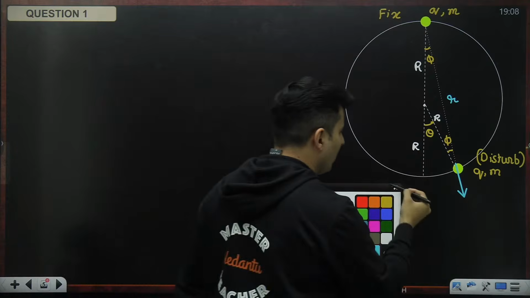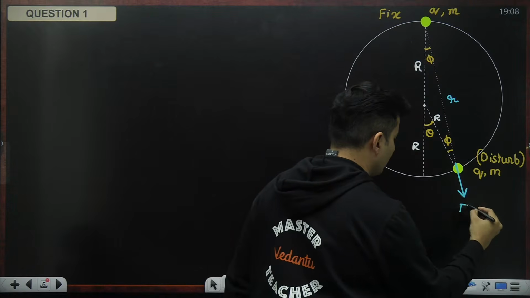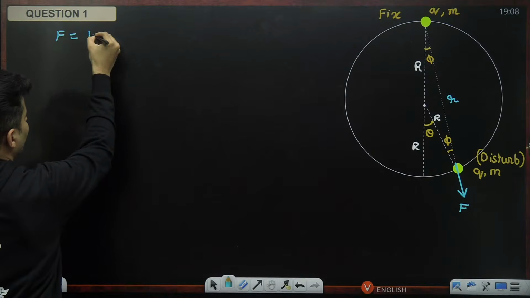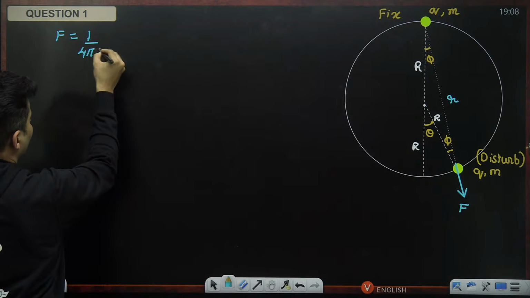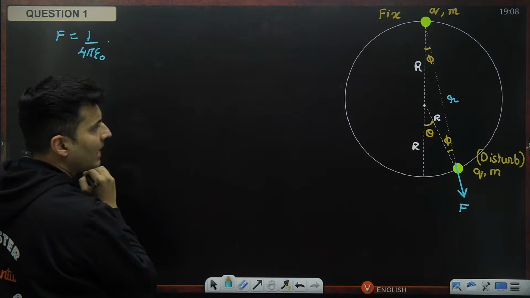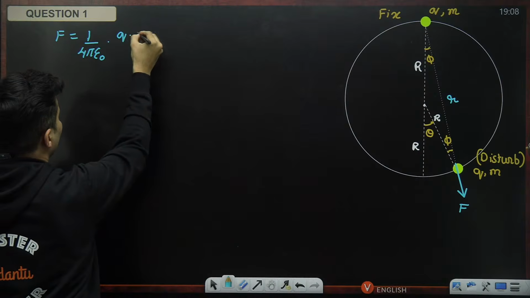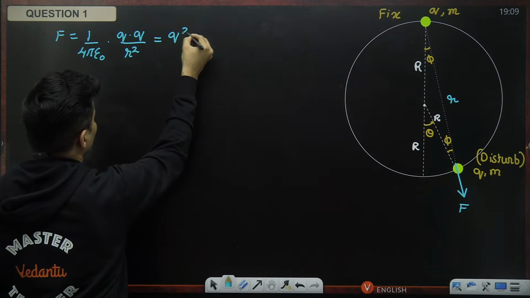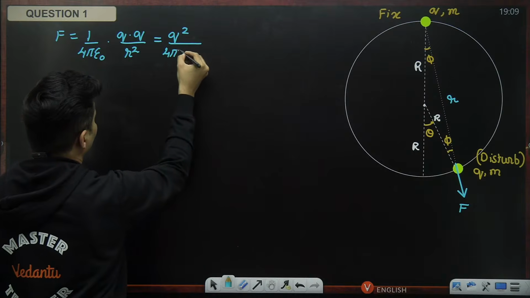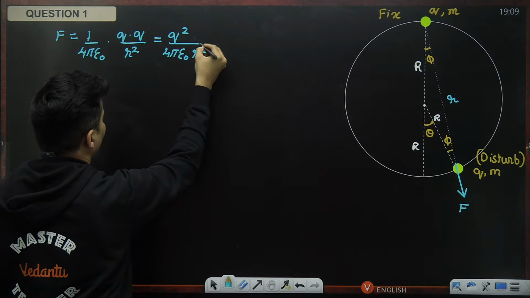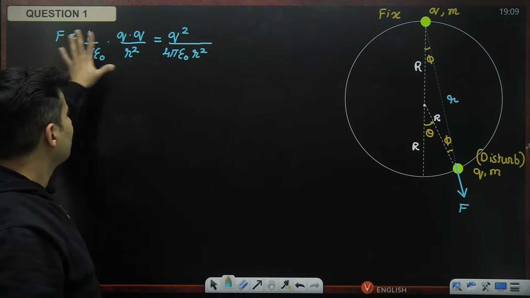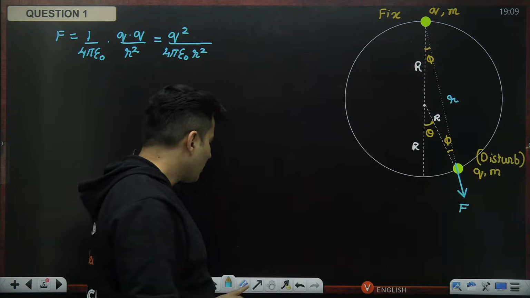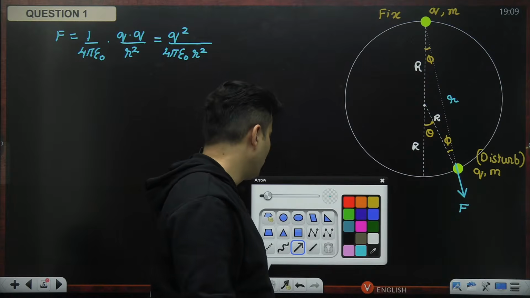First things first, how much will that force be? That force which I am seeing will be Coulomb's constant, which is 1 by 4 pi epsilon naught, multiplied by q1 q2, which is q multiplied by q, divided by the square of the distance, which is nothing but q square divided by 4 pi epsilon naught r square. But right now I don't see how it will come back. So why is it trying to restore or trying to come back?